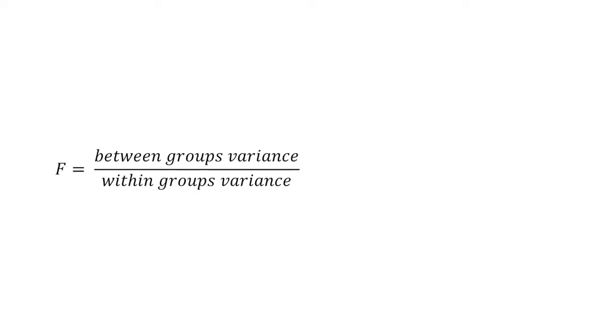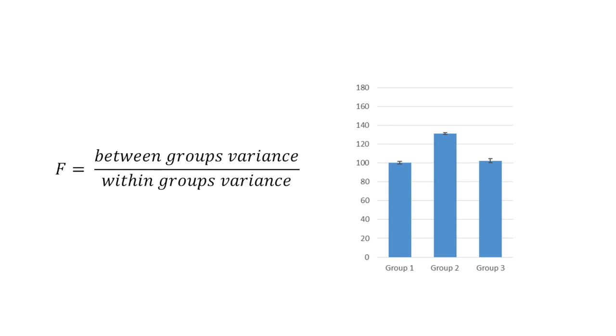This ratio of between and within groups variance is exactly how we calculate the ANOVA F statistic. The bigger it is, the more likely it is that the ANOVA will be significant. It's even more apparent when you plot your data. Between groups variance as the differences in the heights of your bars, and within groups variance as the error bars showing standard deviation around each bar. In this plot, you would definitely expect a significant ANOVA result.